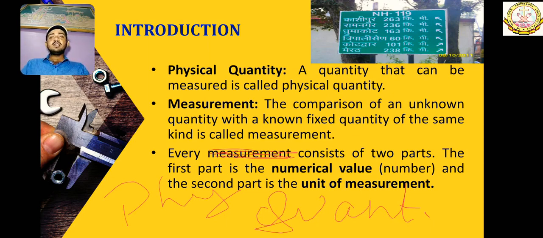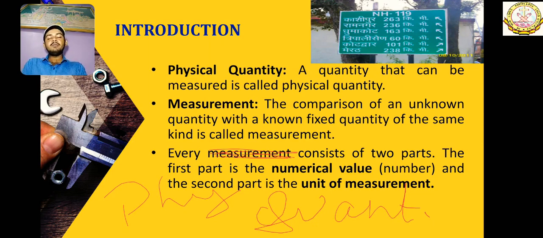So here in this example which we took, from this point to Kashipur is 263 kilometers. That means 263 is the numerical value, and the unit is kilometers. Whenever you give a physical quantity, it is a must that you give these two things: a numerical value and a unit of measurement.